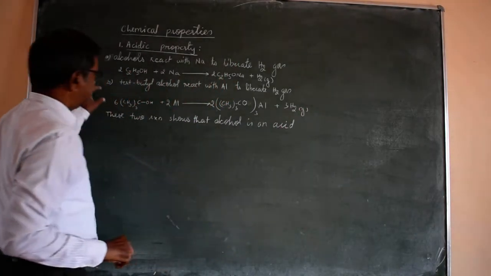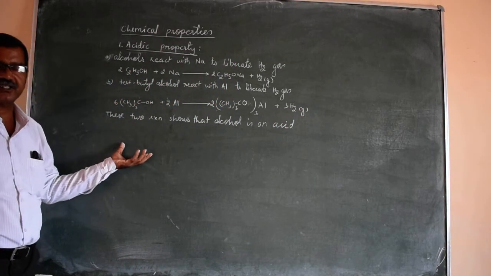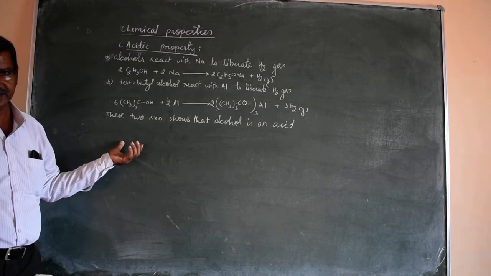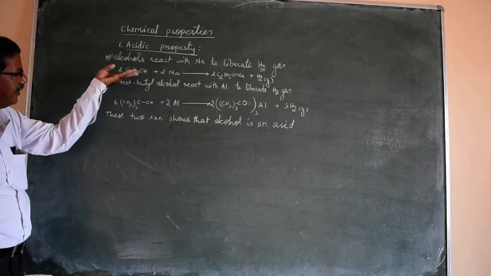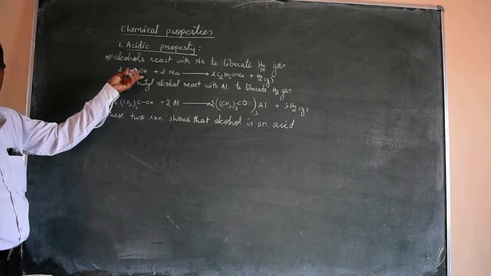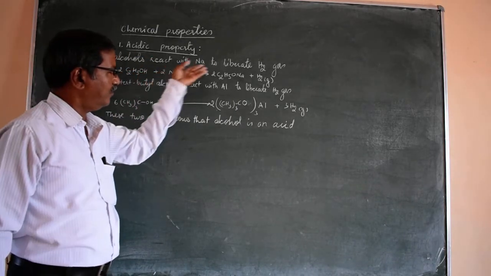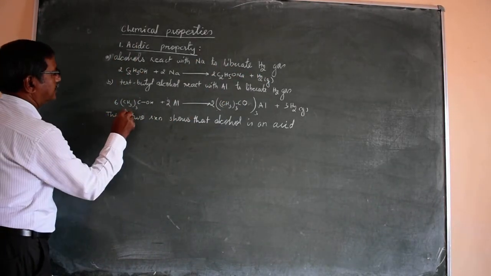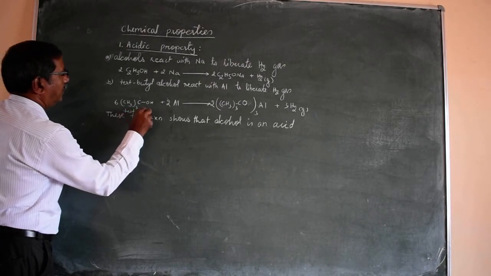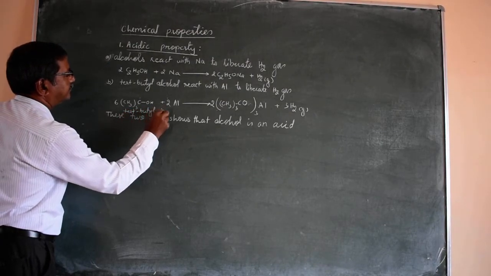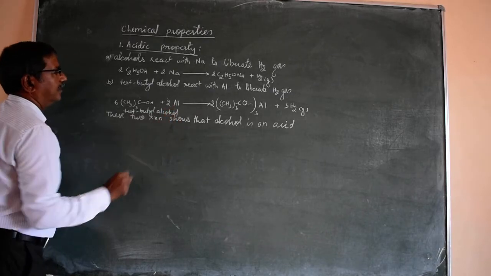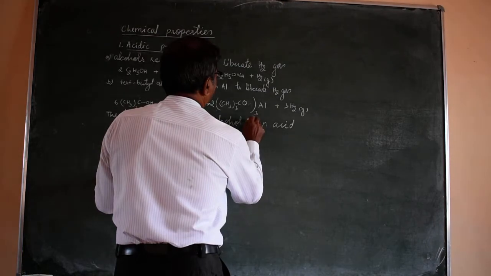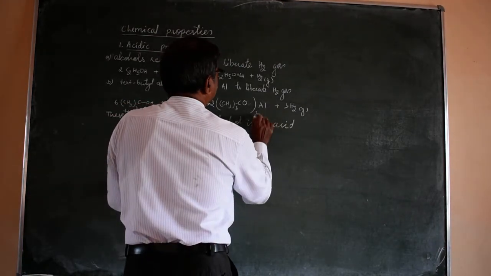An acid is a substance which reacts with metals like sodium, magnesium and aluminium to liberate hydrogen gas. In this case, alcohol, for example ethanol or ethyl alcohol, reacts with sodium to liberate hydrogen. Tertiary butyl alcohol reacts with aluminium, liberating hydrogen gas to give the tertiary butyl aluminium product.